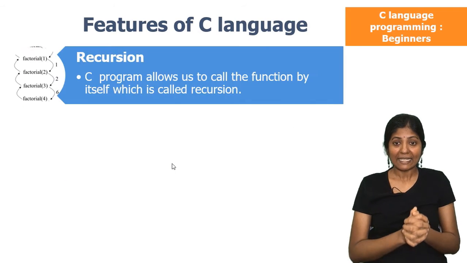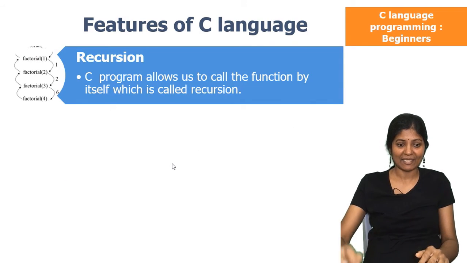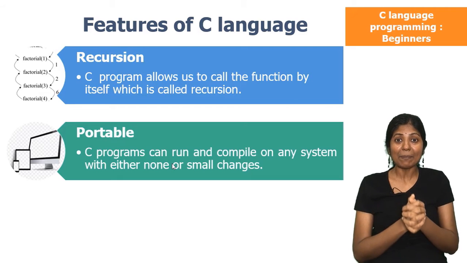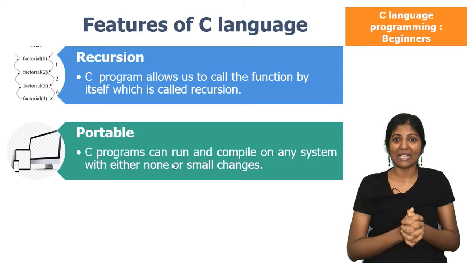Okay. The next feature of C is portable. It means C program can be easily movable from one machine to another machine. Let's say for example, I wrote a program in my machine, I executed, I got the result.